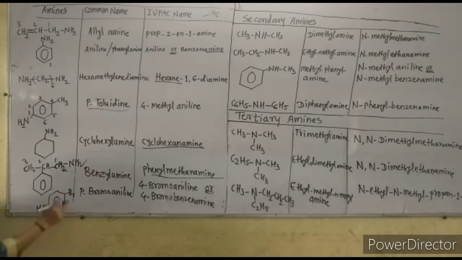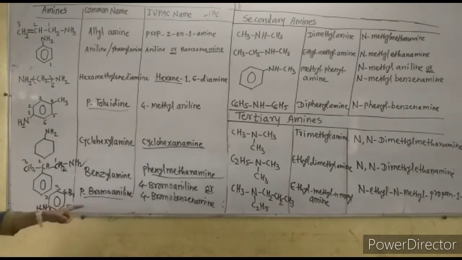Now this is very simple. As the NH2 group and bromine group are at the para position to each other, it is para-bromoaniline, as that of para-toluene. But by giving the number from the NH2 group, 1, 2, 3, 4, 5 and 6, at the 4th position there is the bromo group.